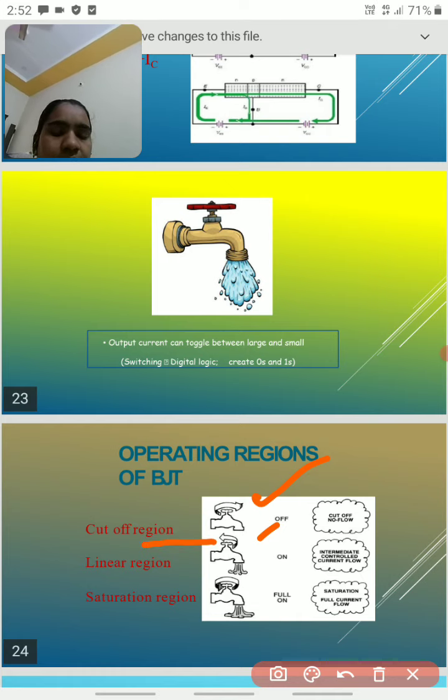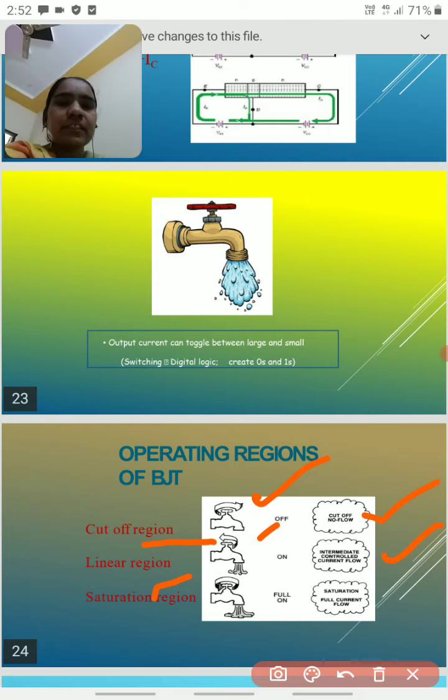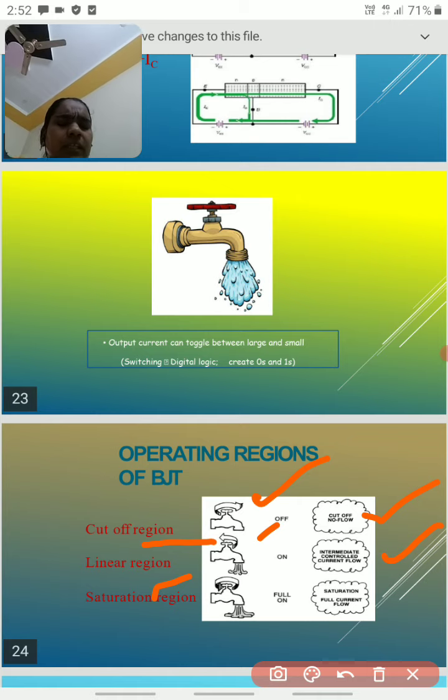When the transistor is in the cutoff region, it is in off mode, the transistor is not working, and there is no flow of charge carriers. In the linear active region, it is in on position and the transistor is working.